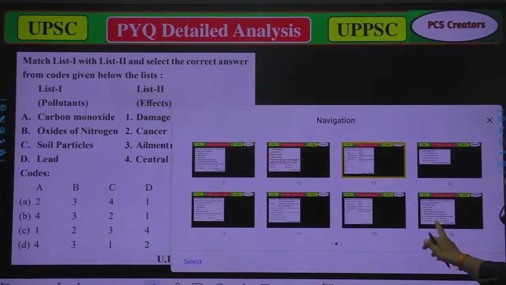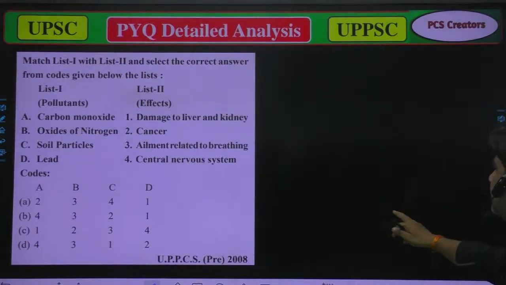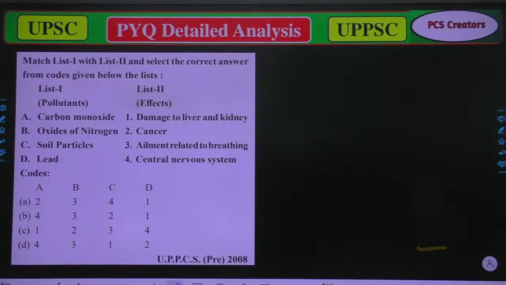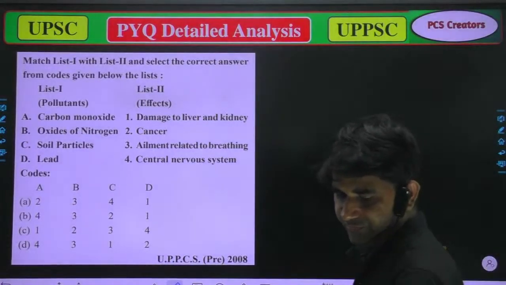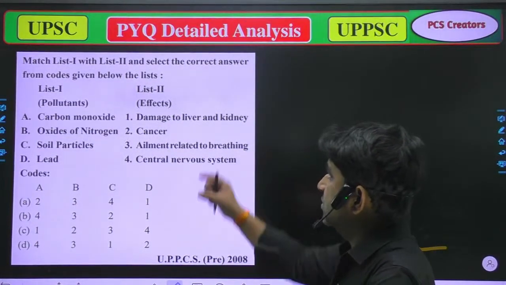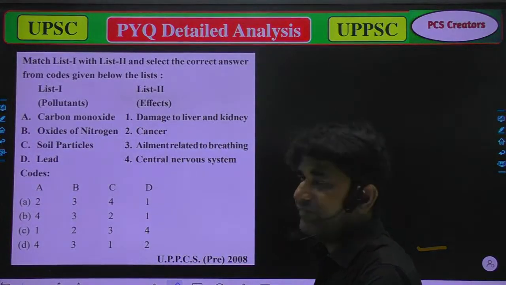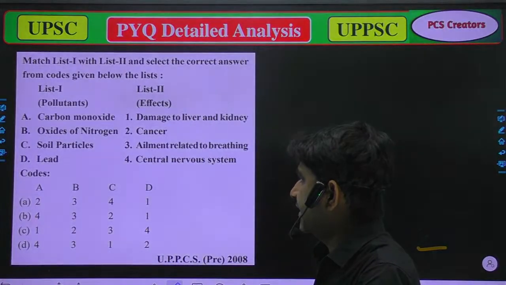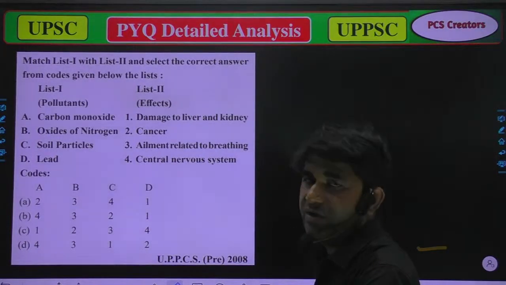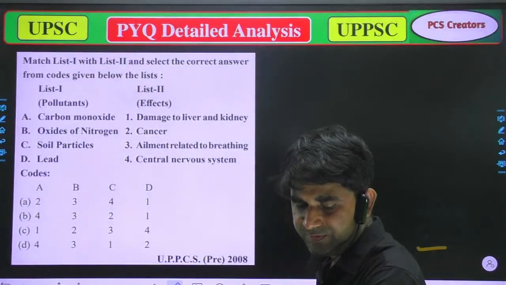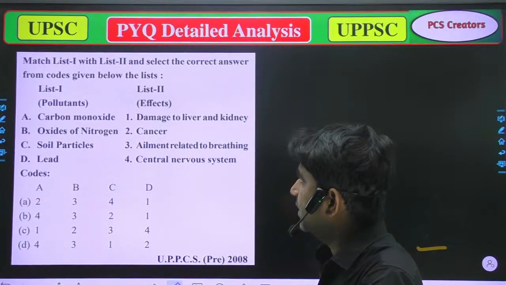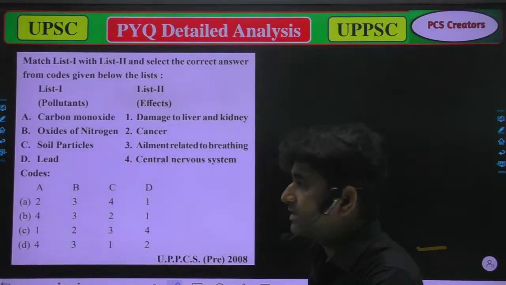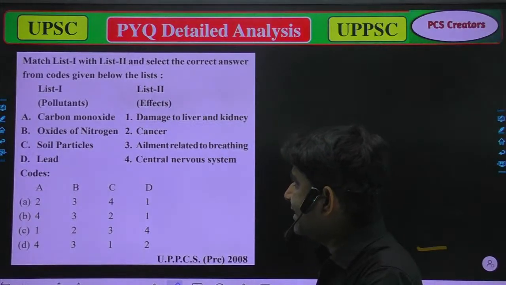It has list A and list B. List A has pollutants and list B has effects, labeled A, B, C, D and 1, 2, 3, 4. List A: A, carbon monoxide; B, oxides of nitrogen; C, soil particles; and D, lead.